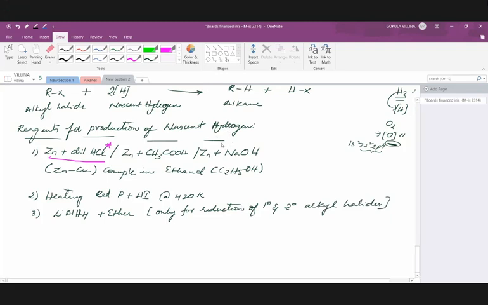Tertiary alkyl halides cannot be reduced using lithium aluminum hydride, because it will produce alkenes. When we write the specific reaction, we will make a note of this again.